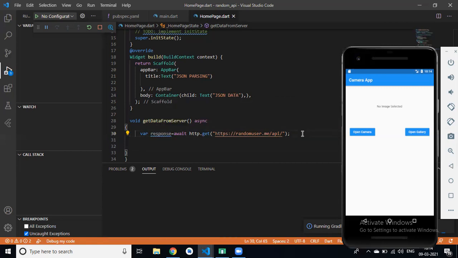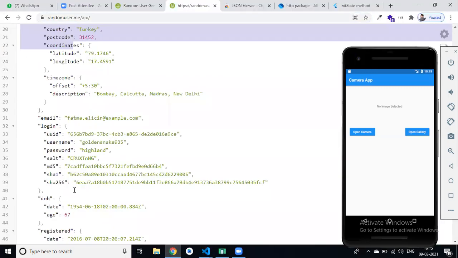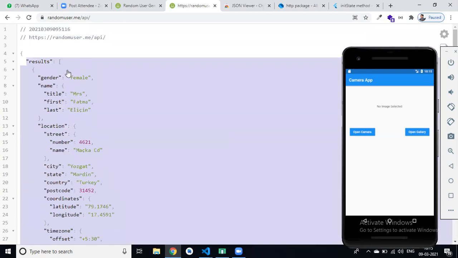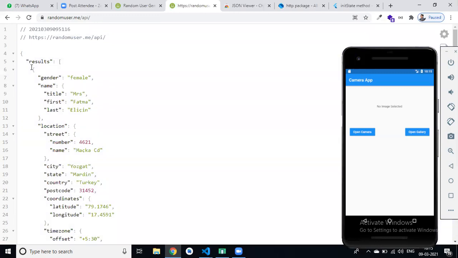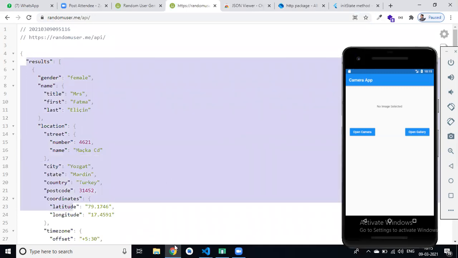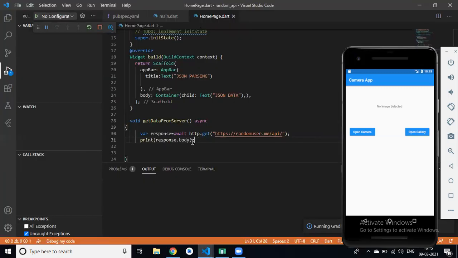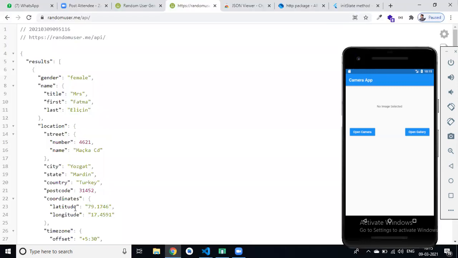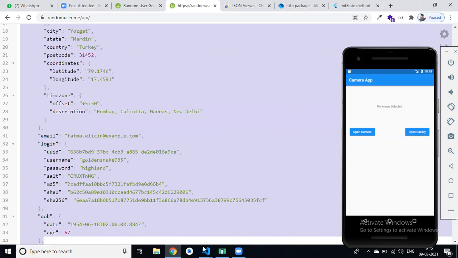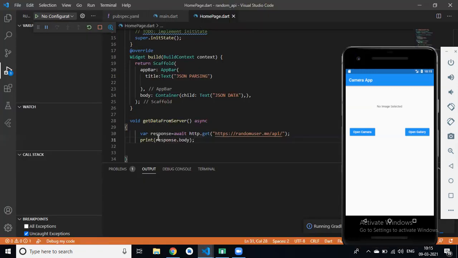Now we can simply print response.body. This is the body of our JSON data. So if I print response.body, it simply prints this result in the terminal. A single line of code because of this HTTP package. So packages make our life easier.